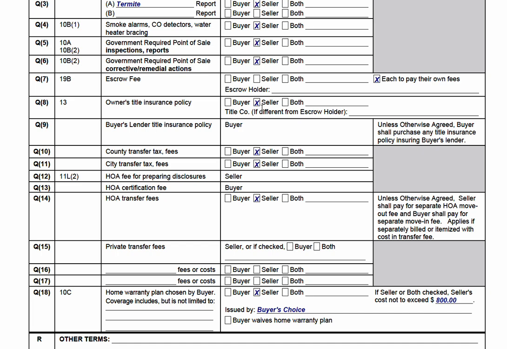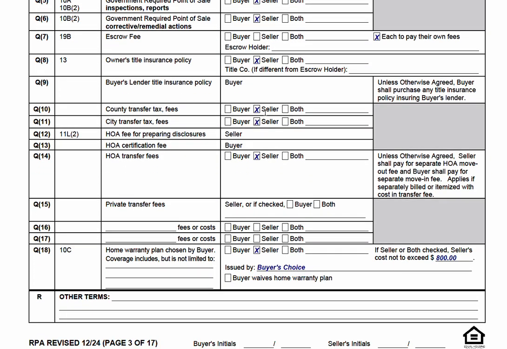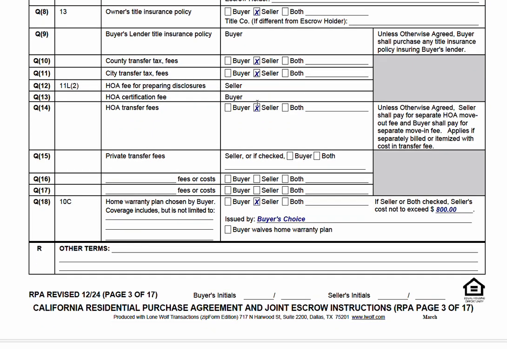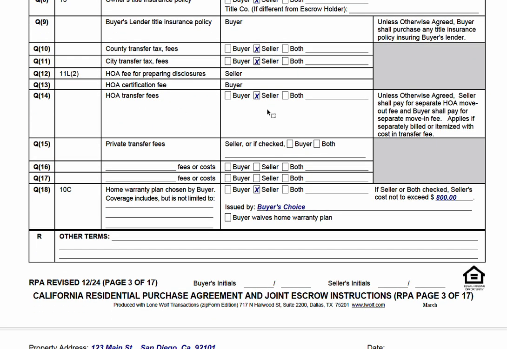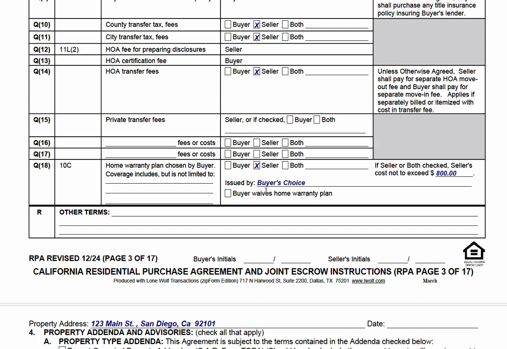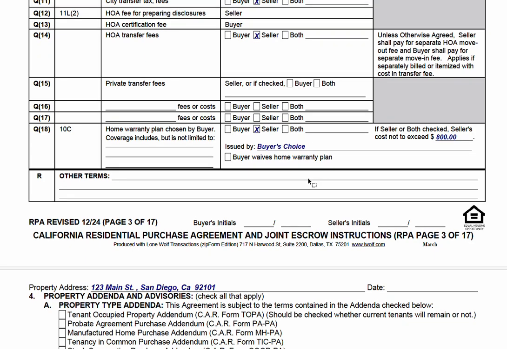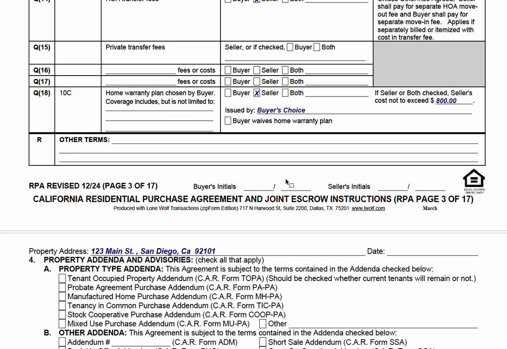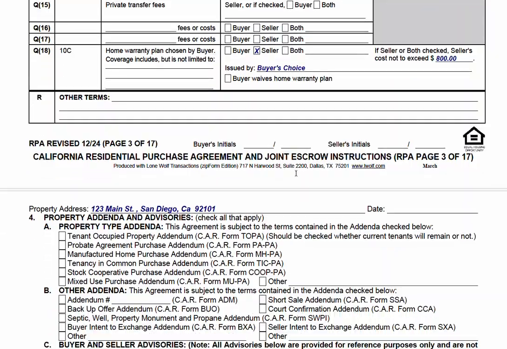Owner's title policy, seller pays in Southern California. It's different in Northern California. Varies county to county, but down here is more standardized. And then title company, you write that in here. Leaving all this, I'm having the seller pay all these fees. HOA, if applicable, there may not be an HOA, so it's pointless. Home warranty, I'm having the seller pay, but I'm having the buyer choose. And I'm putting an amount. You can look up an amount on a website that sells home warranties. You can put in a bunch of info about the property, and they'll generate a number. Other terms, write it in here if you have them.